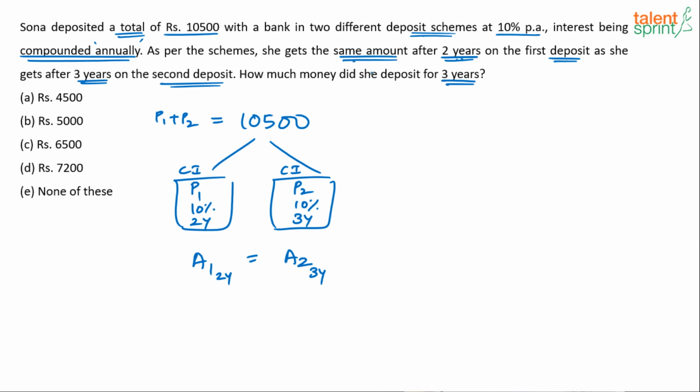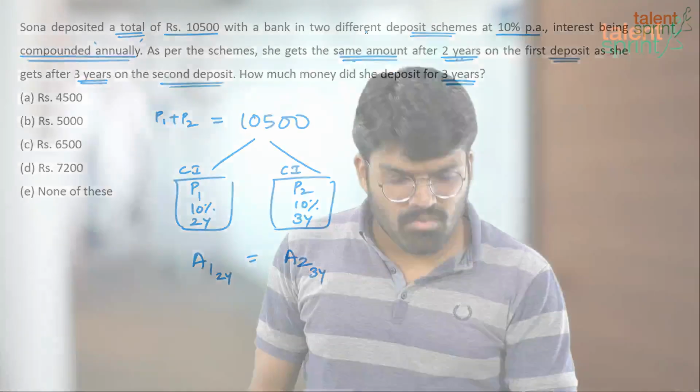And I told you in the basics of simple and compound interest, when you say amount, amount has a general meaning, right? Amount could mean cash or that value. But when it comes to simple and compound interest, it has got a specific meaning. It could be principal amount, it could be interest amount, or it could be total. What does it mean actually? It means the total amount. It is the principal plus interest.